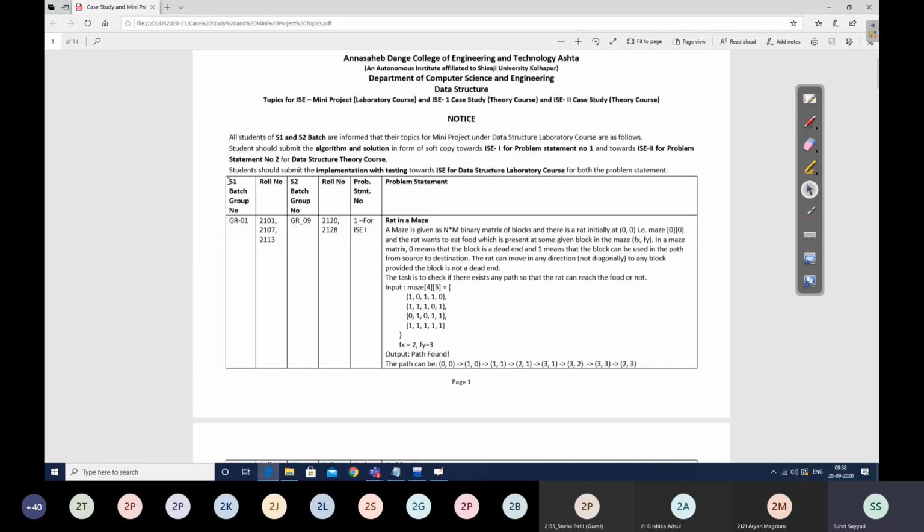Due to the holiday, sir has not uploaded it maybe. So in this week, you will receive your problem statements. So S1 batch, you can see here group 1. In group 1, who will be working? These 3 students will be working: roll numbers 1, 7 and 13.